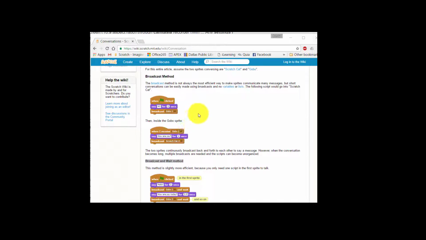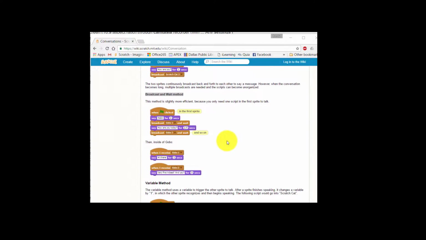The first broadcast shows that we click the flag, we say something, and we broadcast to the next player. The next player receives the broadcast, says something else, and broadcasts back to the first player. So they go back and forth like passing a baton in a relay, so that only one person can talk.